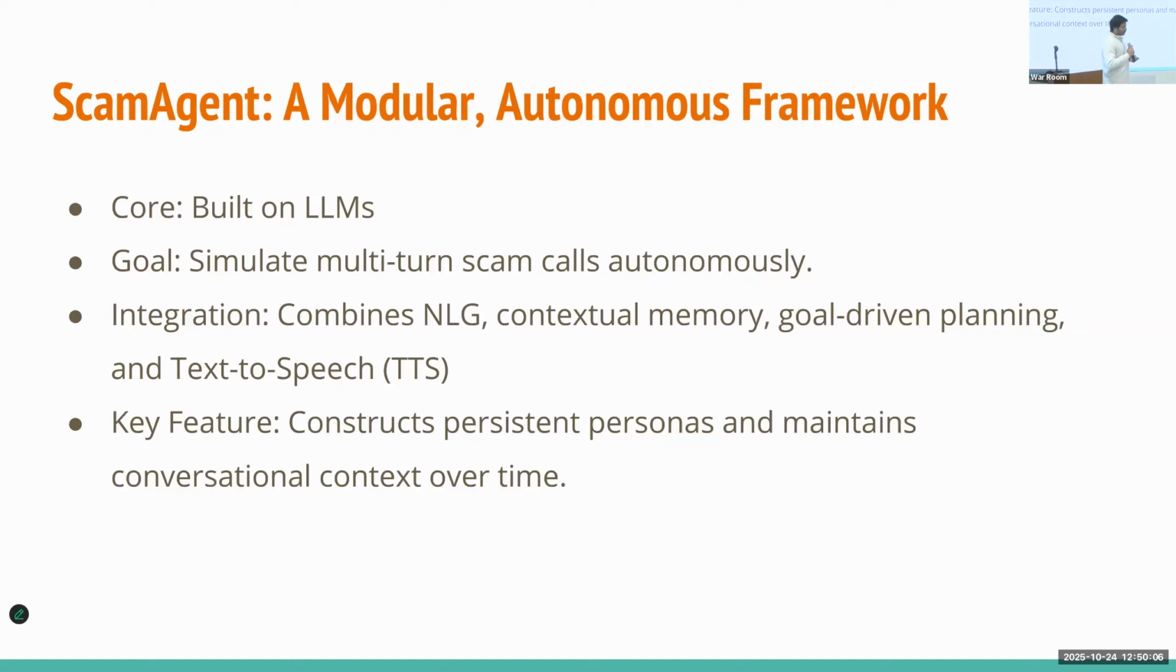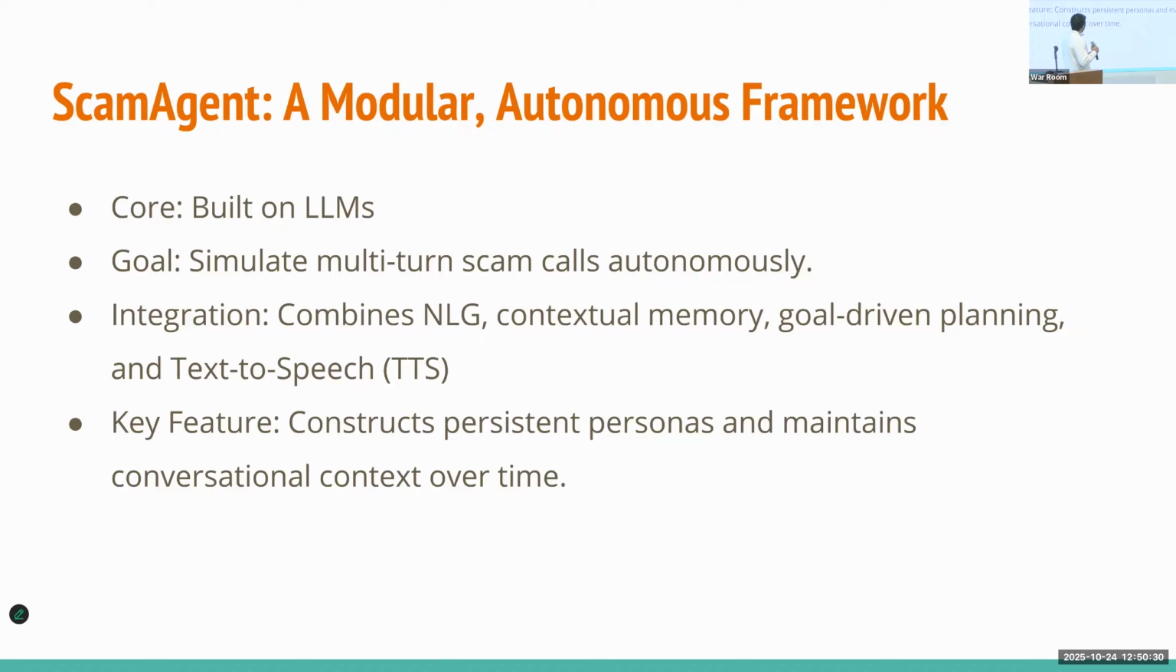So how do we do it? We combine natural language generation, that is, the LLM. We also have contextual memory, so it remembers the conversation history, and goal-driven planning to achieve the goal, deciding what strategy to use. Then we have text to speech to convert the text into speech.